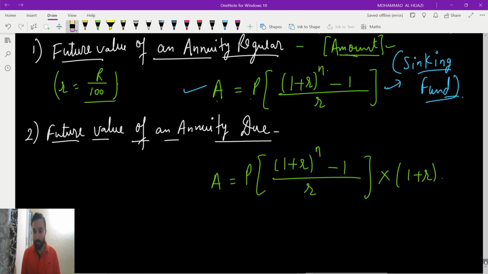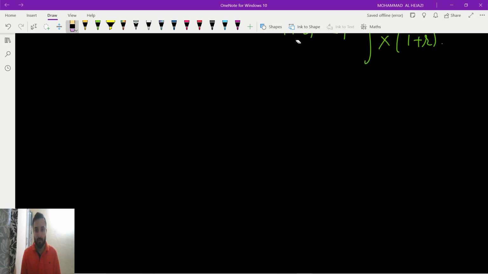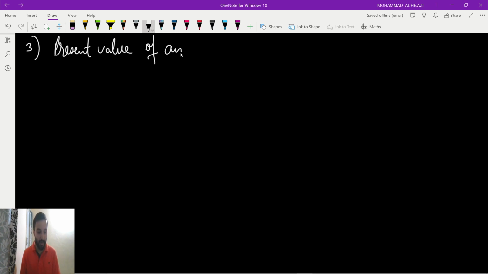Now we will see the present value, the present value of an annuity regular.